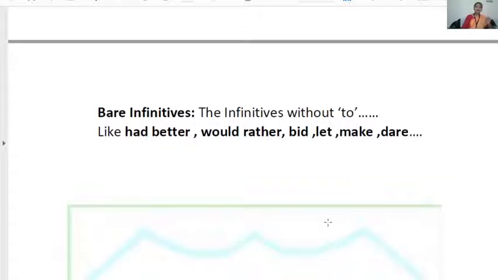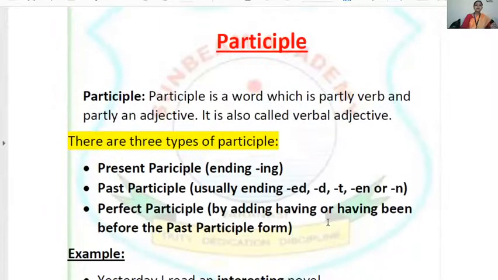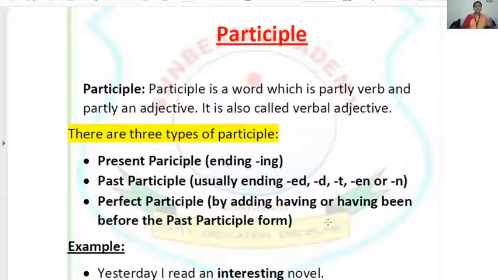They are not preceded by to. Such infinitives are had better, would rather, bid, let, make, dare. There's a long list of such verbs. Some of the basic ones you have to cram. Okay, children?